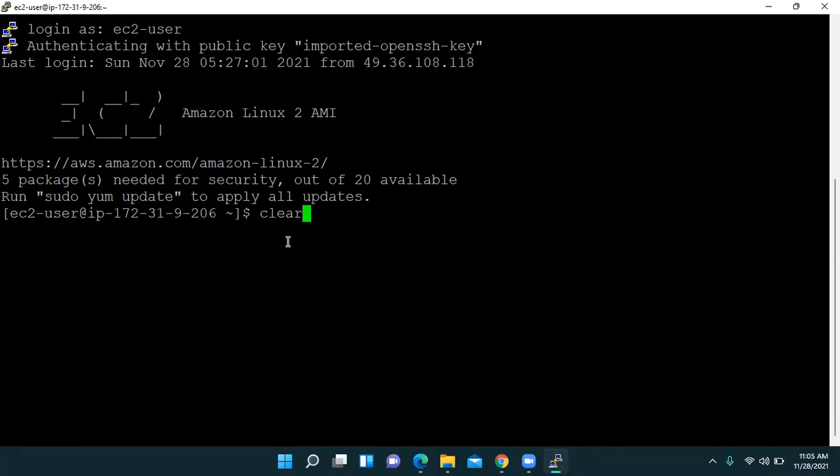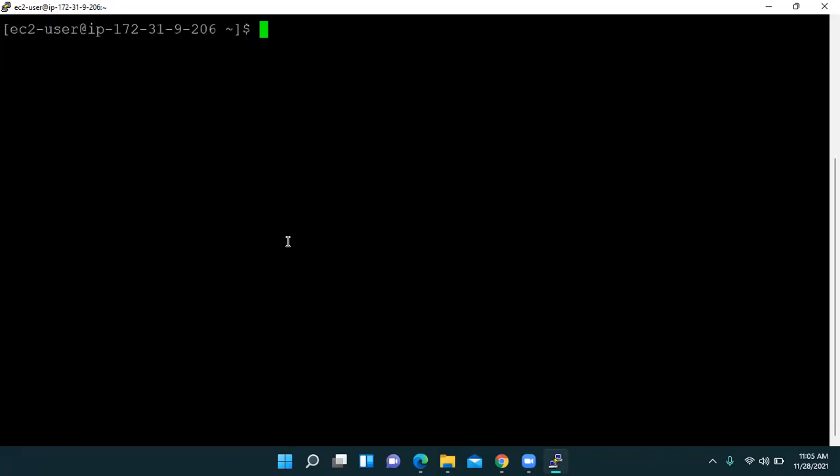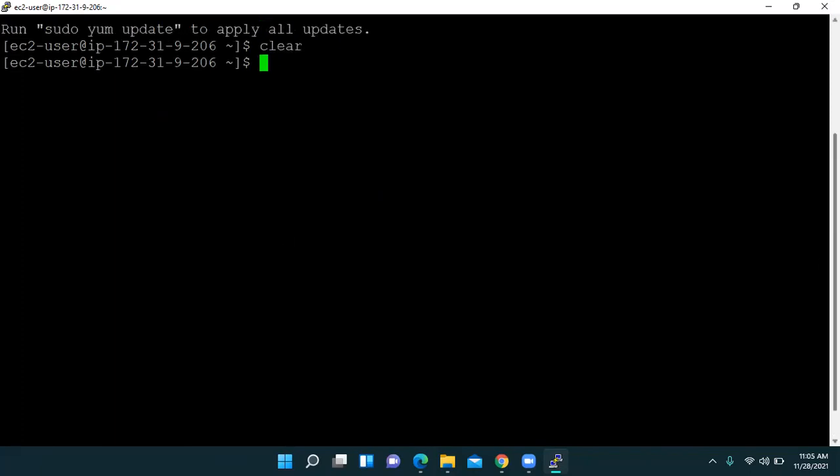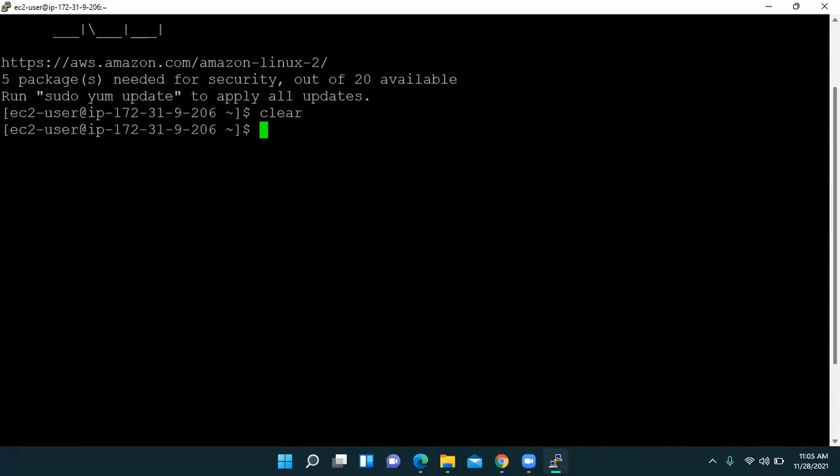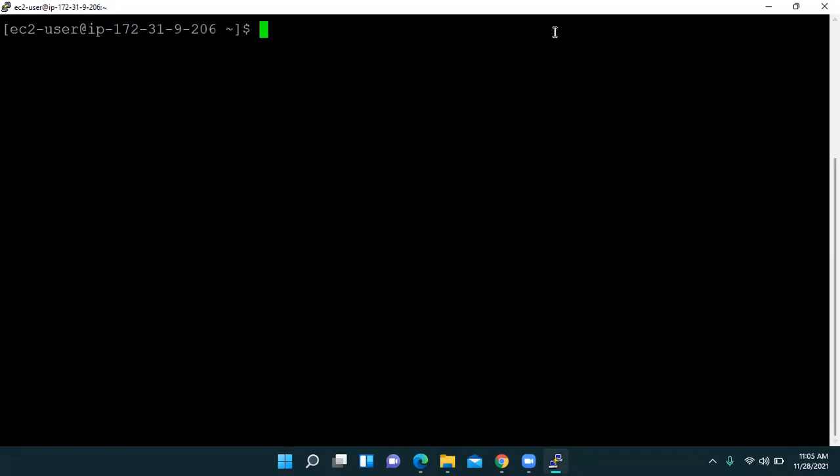If we use the clear command, then the terminal is free from all text; whatever content is there will be shifted up. If you move the cursor up, then we have this. So using the clear command, the terminal makes the entire screen available for our next command.